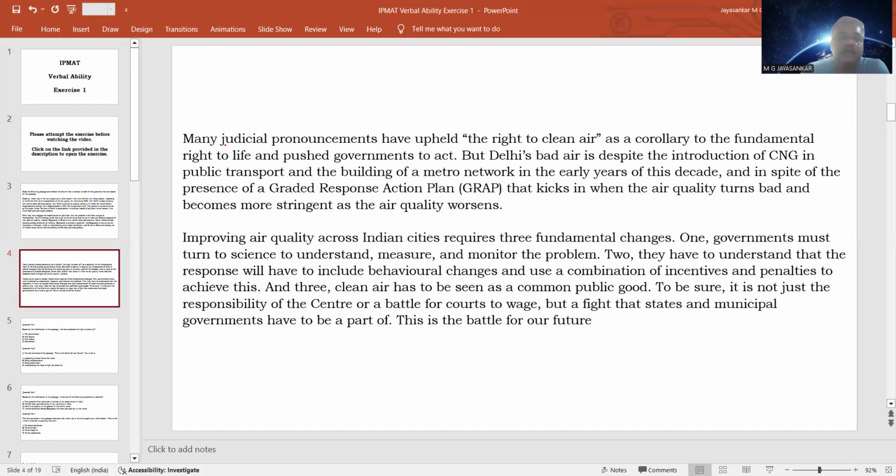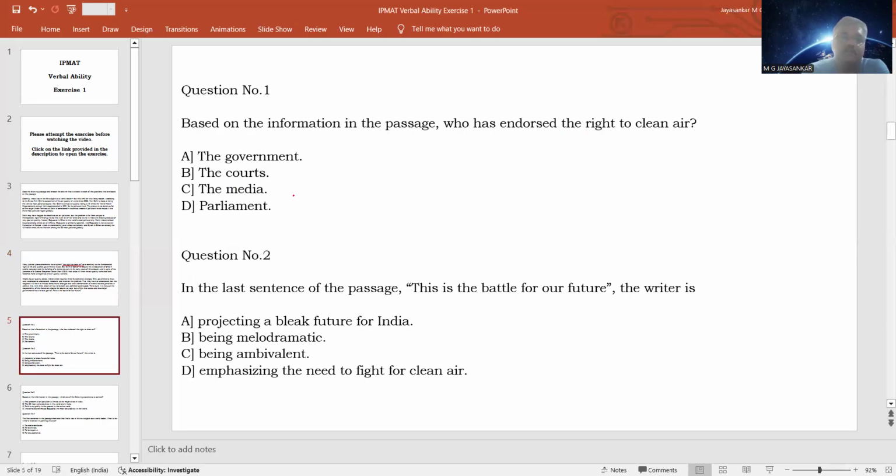See the third paragraph, it says that many judicial pronouncements have upheld the right to clean air. So many courts have said that clean air is a fundamental right available to people, just like the right to life. That is the statement, and it clearly gives us the answer. Who has supported the right to clean air? It is the courts. So no confusion there. Very easily you can find the answer.